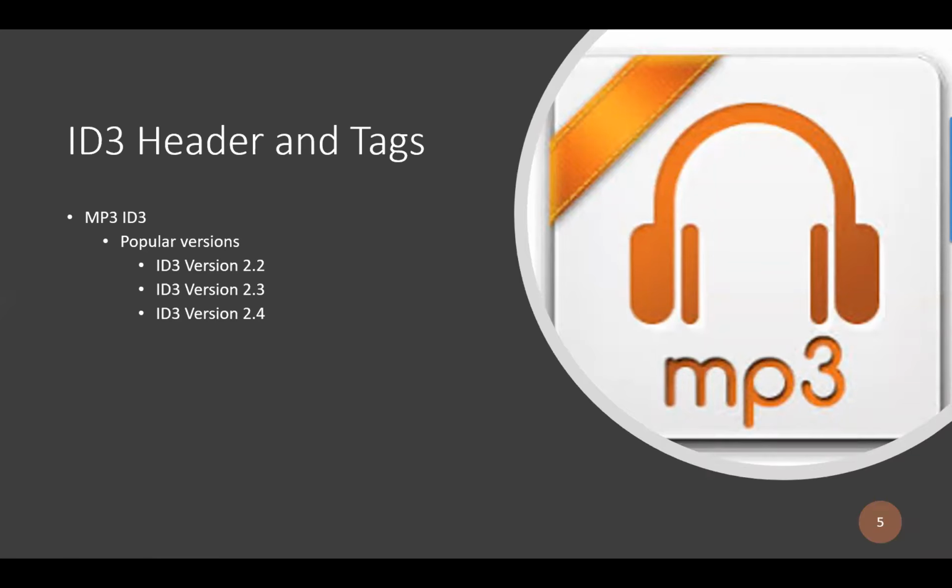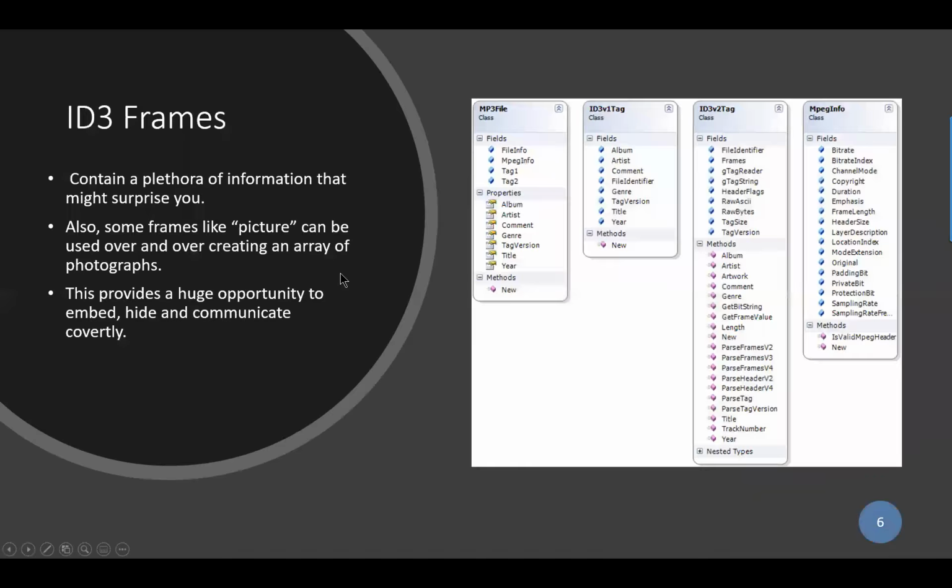People have found that it's very difficult to hide information in the MP3 data. There are multiple different versions of MP3 ID3. There are several popular versions of the ID3 header format and the associated tags. What you might be surprised by is the flexibility and the plethora of information that we can store in the ID3 frames.